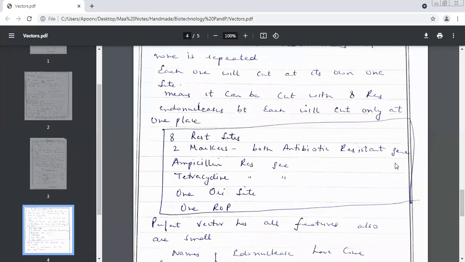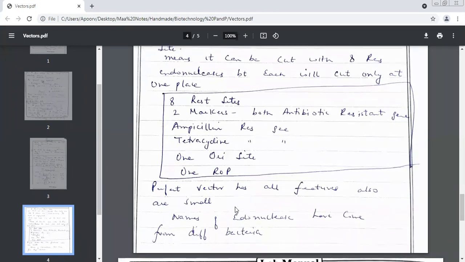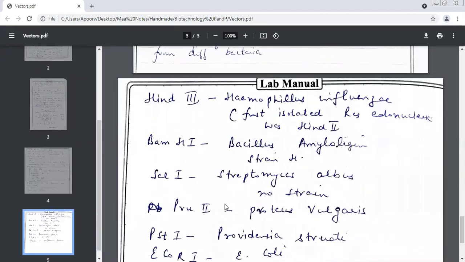You should always mention it very clearly when this question comes. 8 restriction sites, 2 markers, both of them antibiotic resistant genes, ampicillin resistant gene and tetracycline resistant gene, 1 ori site and 1 rop. This is a perfect vector because it has all the features, and also because it is small. Fine. And these names that you find are all coming from different bacteria.